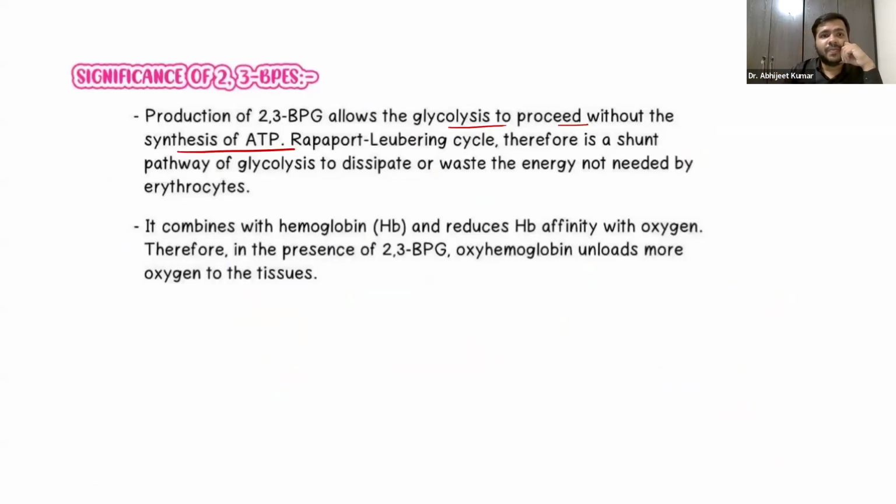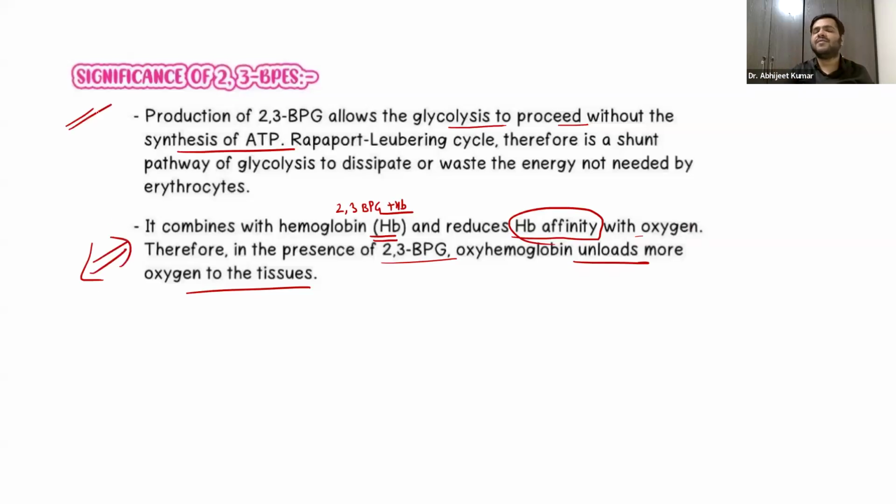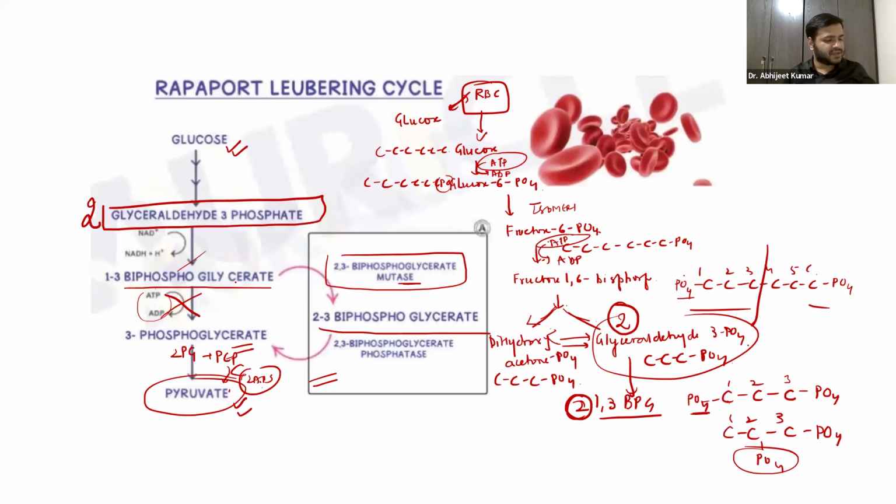Okay. So basically it combines with the hemoglobin, guys. You already know this 2,3-bisphosphoglycerate combines with hemoglobin and reduces hemoglobin affinity with the oxygen. Now, what happens? This will help in unloading more oxygen to the tissue. So this combination is basically broken down so that oxygen can be delivered to the tissues. And that is the ultimate significance of this 2,3-bisphosphoglycerate, right? So that is the Rapoport-Luebering cycle.